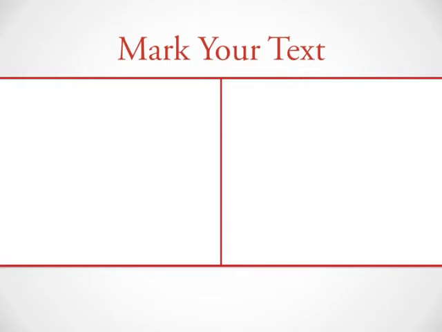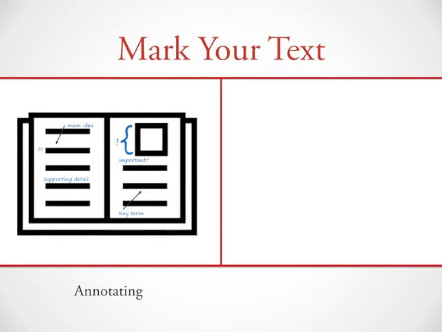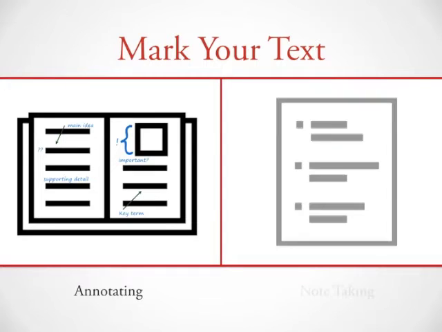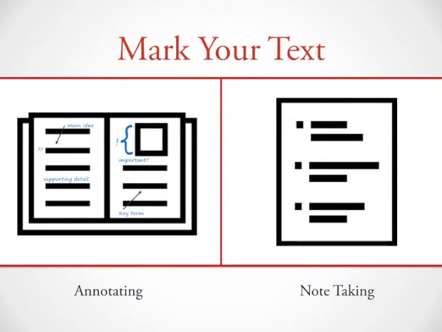First, we will talk about annotating, one of the most effective ways to actively read during the reading process itself. Annotating is writing notes in the margin of a text, if you're able, as you read. We will then cover note-taking, or taking notes while reading and after reading. Taking notes outside of a text can be useful when annotating directly in the text is not possible, or when you need to take more notes than you can annotate in the text. Let's start with annotation.